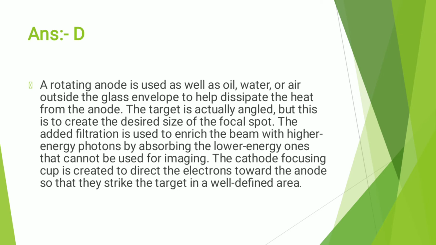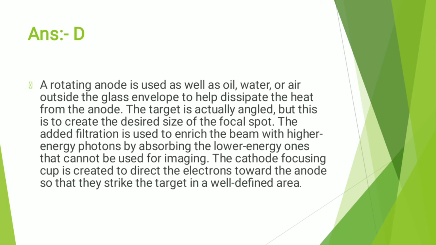The target is actually angled, but this is to create the desired size of focal spot. The added filtration is used to enrich the beam with higher energy photons by absorbing the lower energy ones that cannot be used for imaging. The cathode focusing cup is created to direct the electrons towards the anode so that they strike the target in a well-defined area.